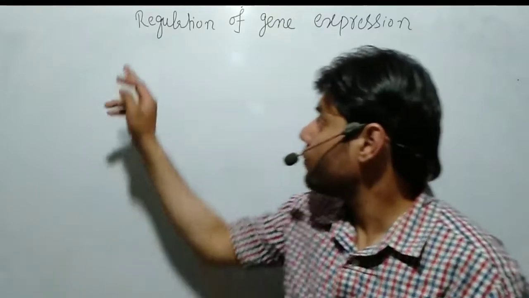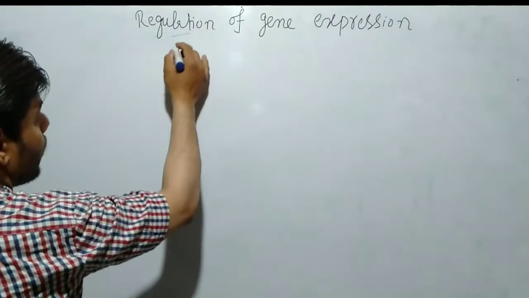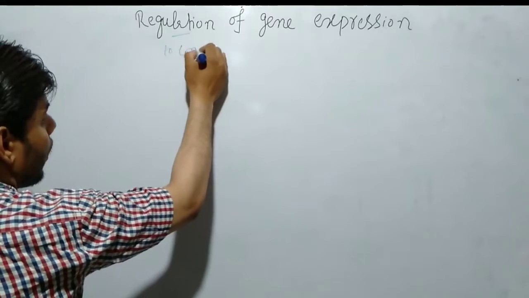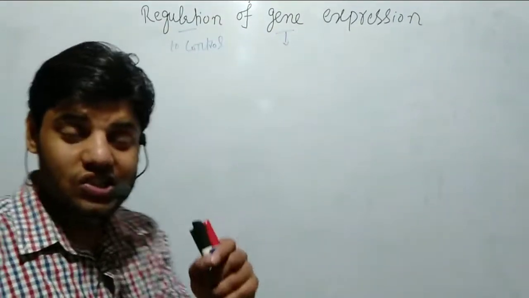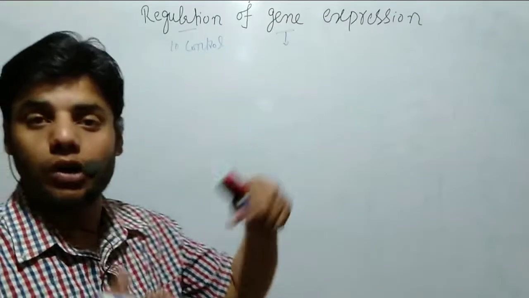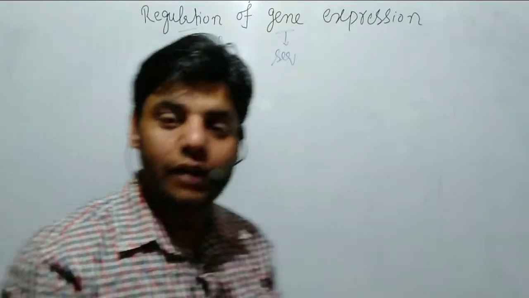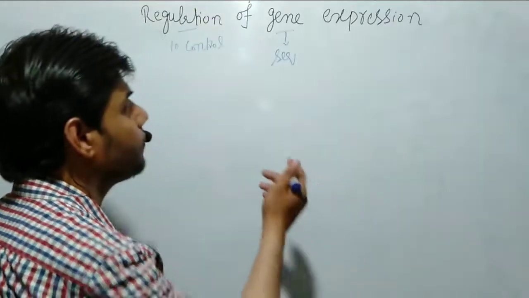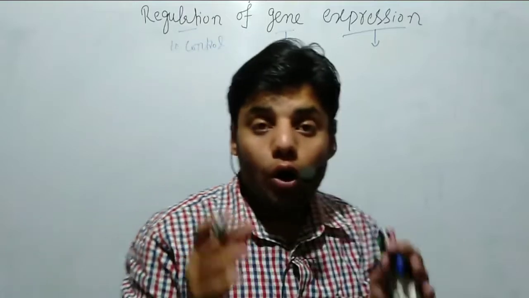Now, what is regulation of gene expression? First of all, let me explain word by word. Regulation means to control. Regulation means to control, to switch on or switch off the gene. And then what is a gene? A gene is a sequence present in a DNA that is used for protein synthesis, for the product simply. And what is expression? Expression means to produce or to show.